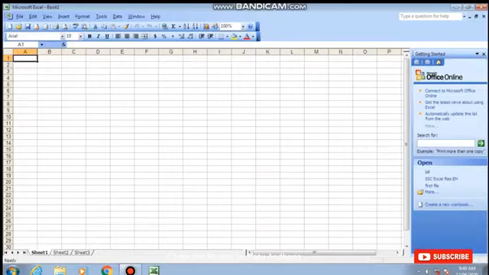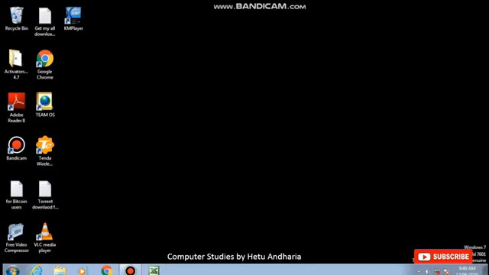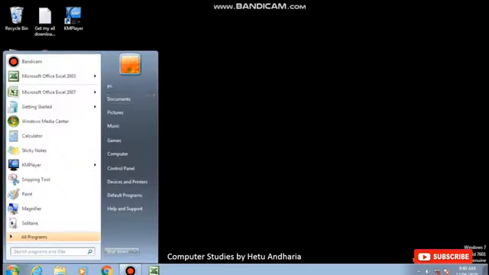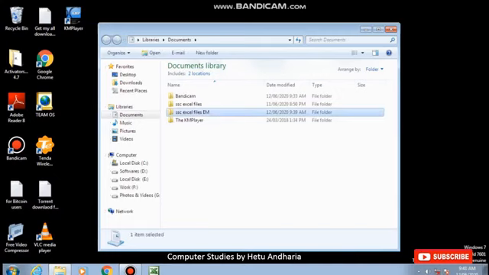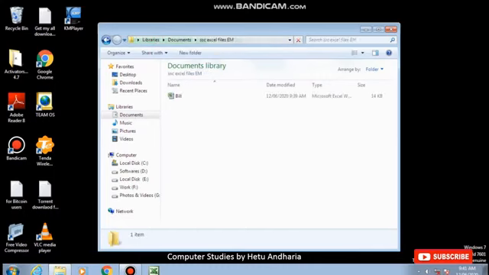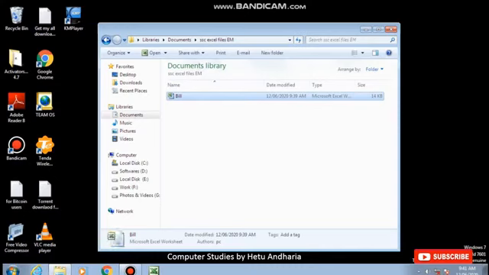Second way is if I open Excel file, then on the right hand side here it will show me bill. I can click here and I can open the file. Second technique. And third way of opening the file is I have to go to the location, that is documents, Excel, SSE Excel file CM, that folder, and inside that folder the file is lying here, bill. I have to double click on this file. So any of the technique you can use in your practical day-to-day life, but for theory you have to remember that three ways of opening the file.